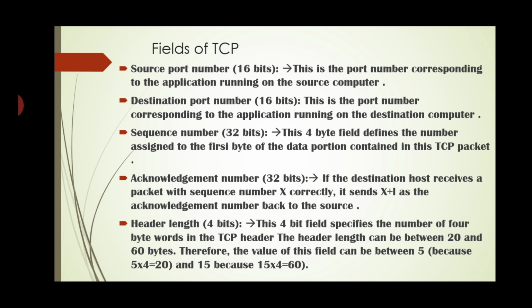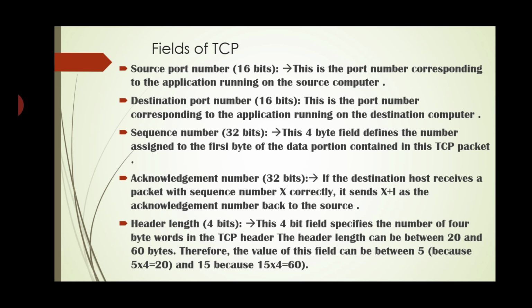This 4-byte field defines the number assigned to the first byte of the data portion contained in the TCP packet. Acknowledgement number, that is also 32-bit in length. If a destination host receives a packet with a sequence number X correctly, it sends X plus 1 as the acknowledgement number back to the source.